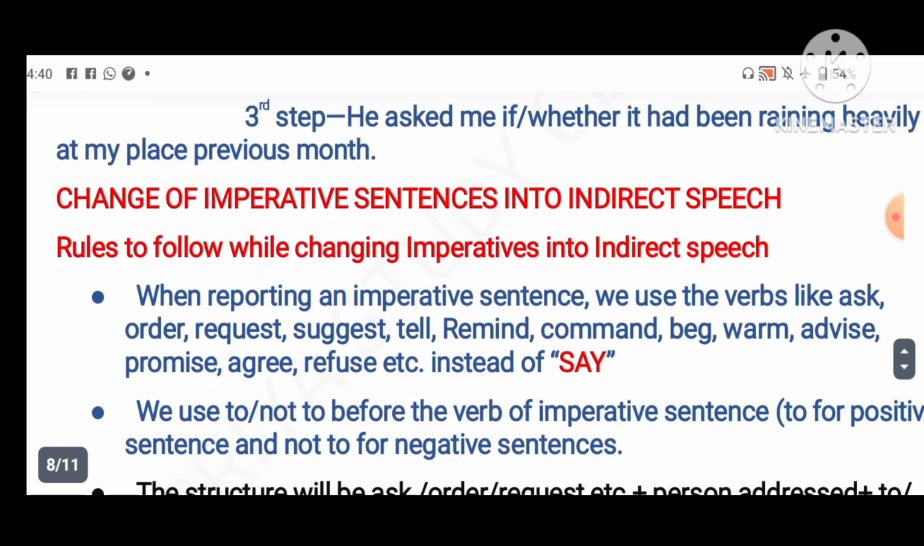Then change of the imperative sentence into indirect speech. Imperative means when we are giving a command or making a request to someone. This type of sentence is known as the imperative sentence.